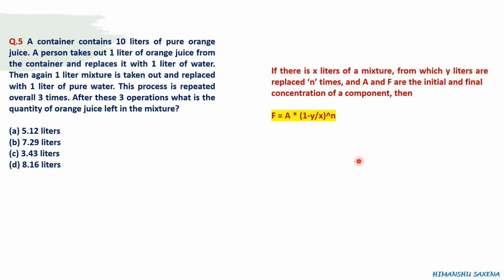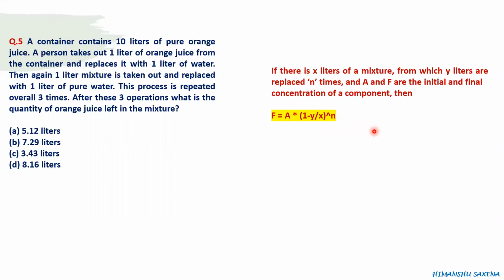So just pause this video and understand this formula once again. Just read through these lines and understand this formula. So the final concentration of a component is equal to the initial concentration into 1 minus the amount of liquid which is getting replaced every time in every operation divided by the original amount of mixture, raised to power n, the number of times this operation was repeated.